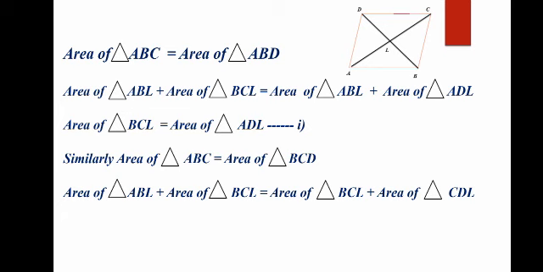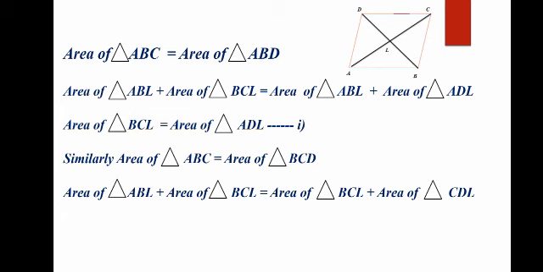Similarly, triangle ABD is a combination of triangle ABL and triangle ADL. So here triangle ABL and ABL will cancel each other. The remaining term will be: area of triangle BCL is equal to area of triangle ADL. So this is the first equation.